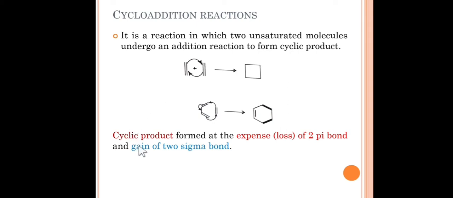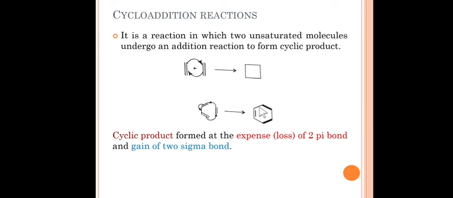A cyclic product is formed at the expense, or loss, of 2 pi bonds and gain of 2 sigma bonds. You can see there are 2 pi bonds over here, and in the product there are 2 new sigma bonds formed and a cyclic product. So 2 pi bonds are lost from the reactants and 2 sigma bonds are gained in the product. Similarly, in the second example there are 3 pi bonds in the reactant and 1 in the product. So there is loss of 2 pi bonds and gain of 2 sigma bonds and a cyclic product.